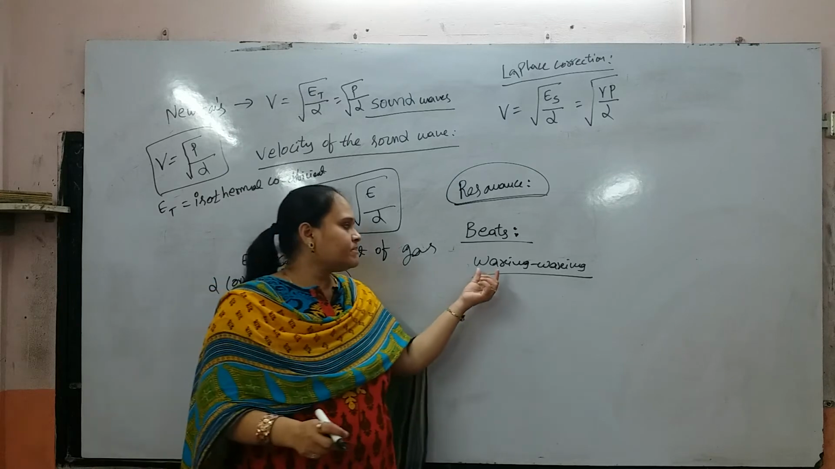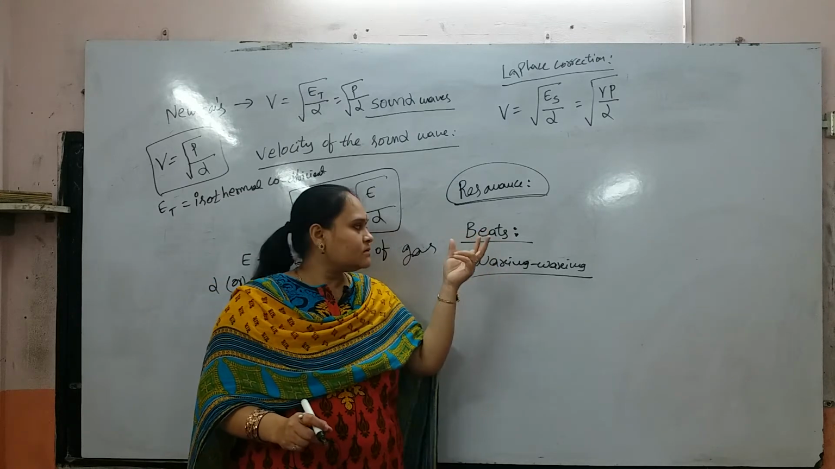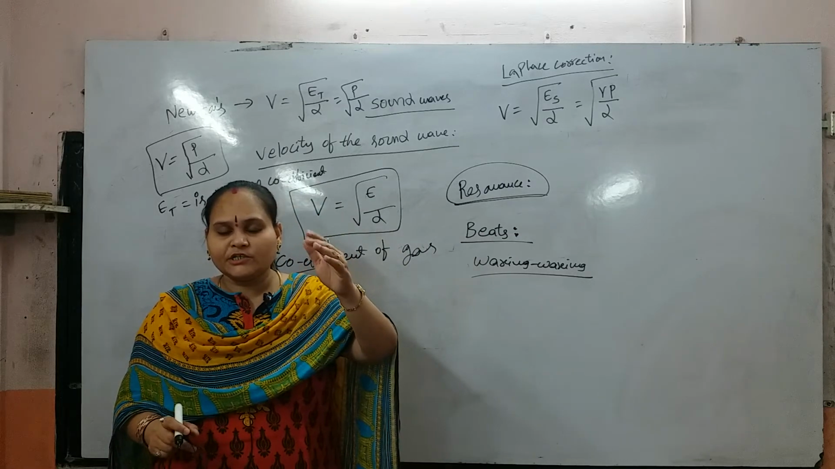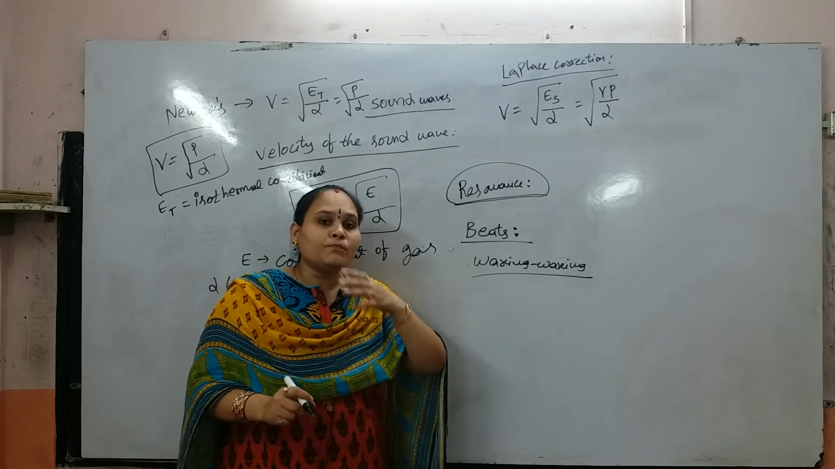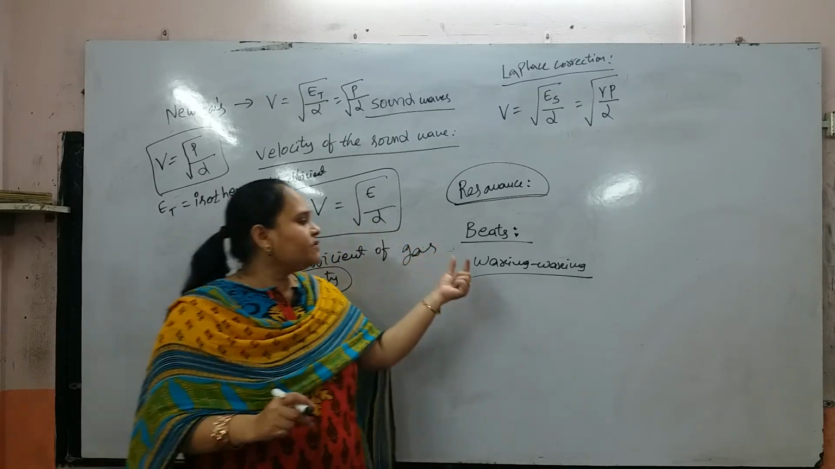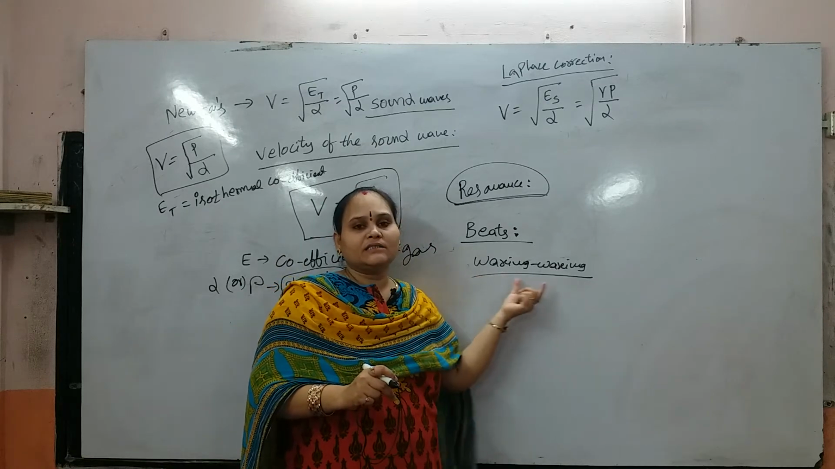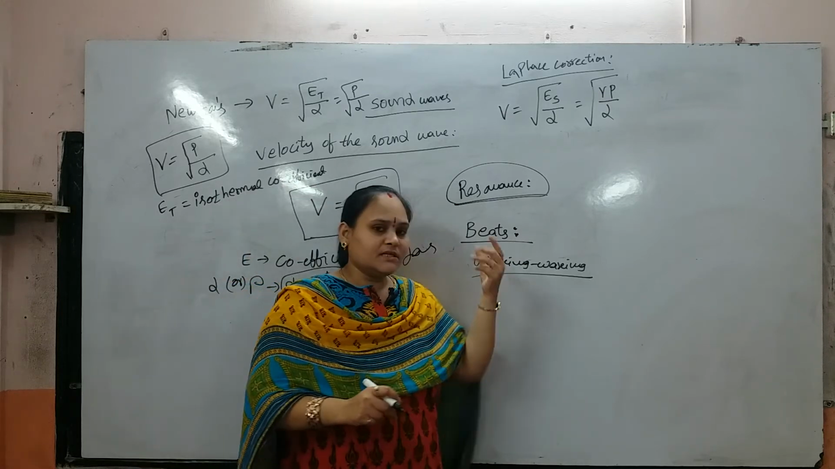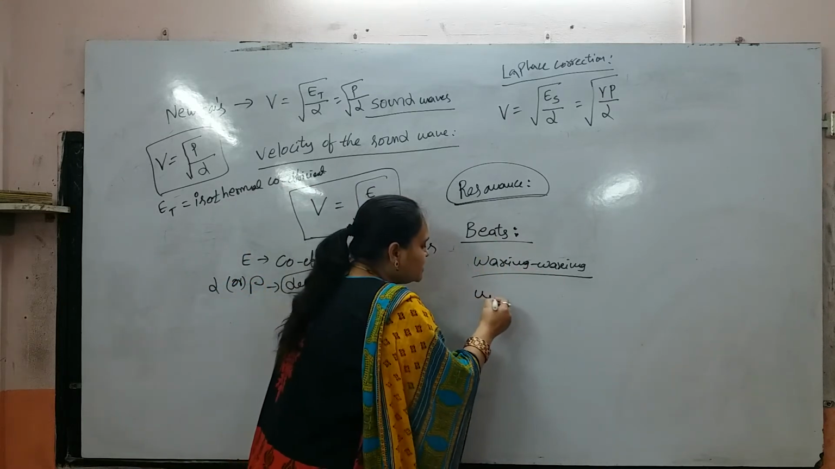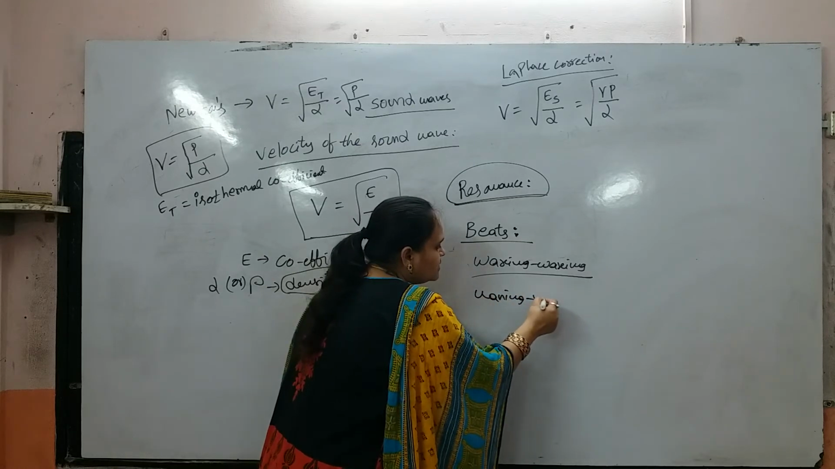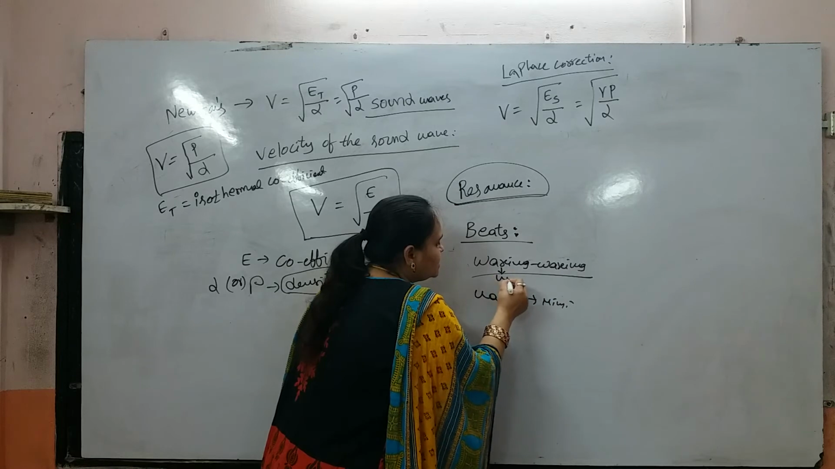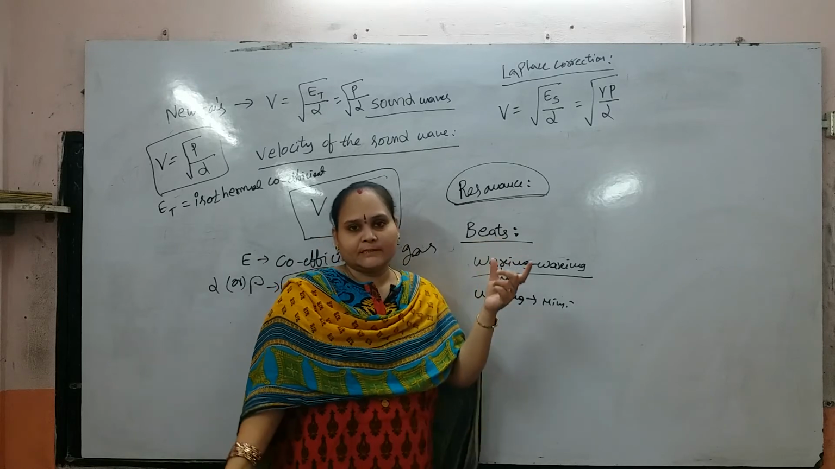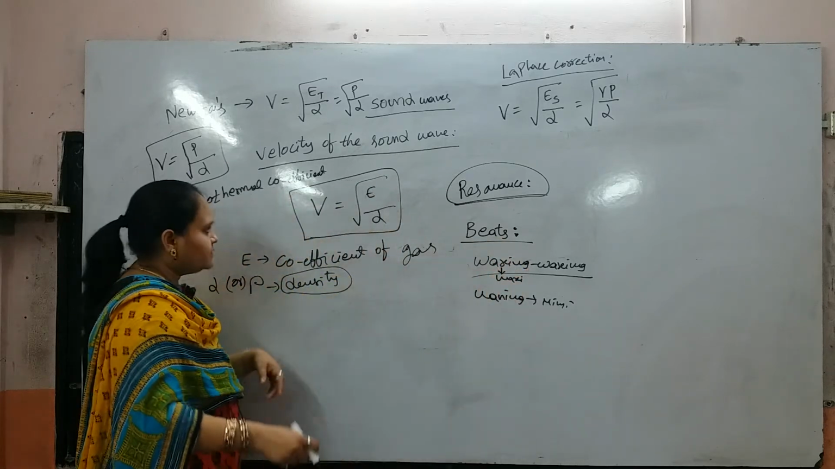Once more, I will repeat. Beats means two waves of slightly different frequencies are entering a pipe and superimposing on each other. We will get an alternate waxing, meaning maximum intensity or maximum amplitude. Waxing means maximum, waning means minimum. This phenomenon is known as beats. So, once more I will repeat it.